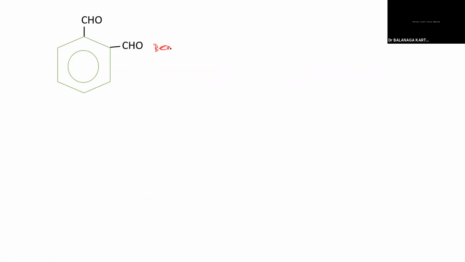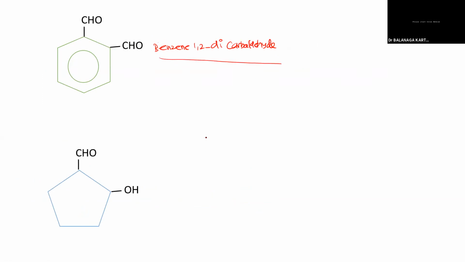Sir, benzene 1,2 dicarbaldehyde. Dicarbaldehyde. Okay, benzene 1,2 dicarbaldehyde, we can say. And what about the next one?